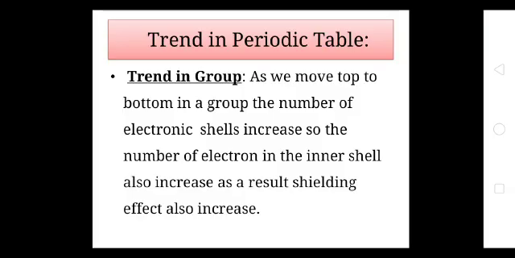Trend in the periodic table. Trend in group. As we move from top to bottom in a group, the number of electronic shells increases, so the number of electrons in the inner shells also increases. As a result, shielding effect increases.